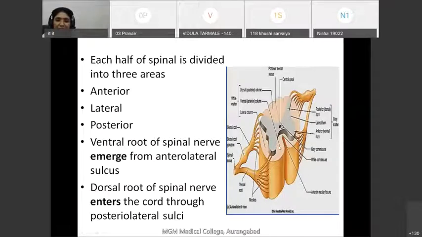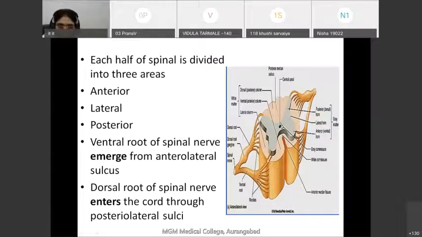So there is the anterior area, which is present between the anterior median fissure and the anterior lateral sulcus. There is the posterior area, which is present between the posterior median sulcus and the posterior lateral sulcus. And there is the lateral area, which is present between the posterior lateral sulcus and the anterior lateral sulcus.